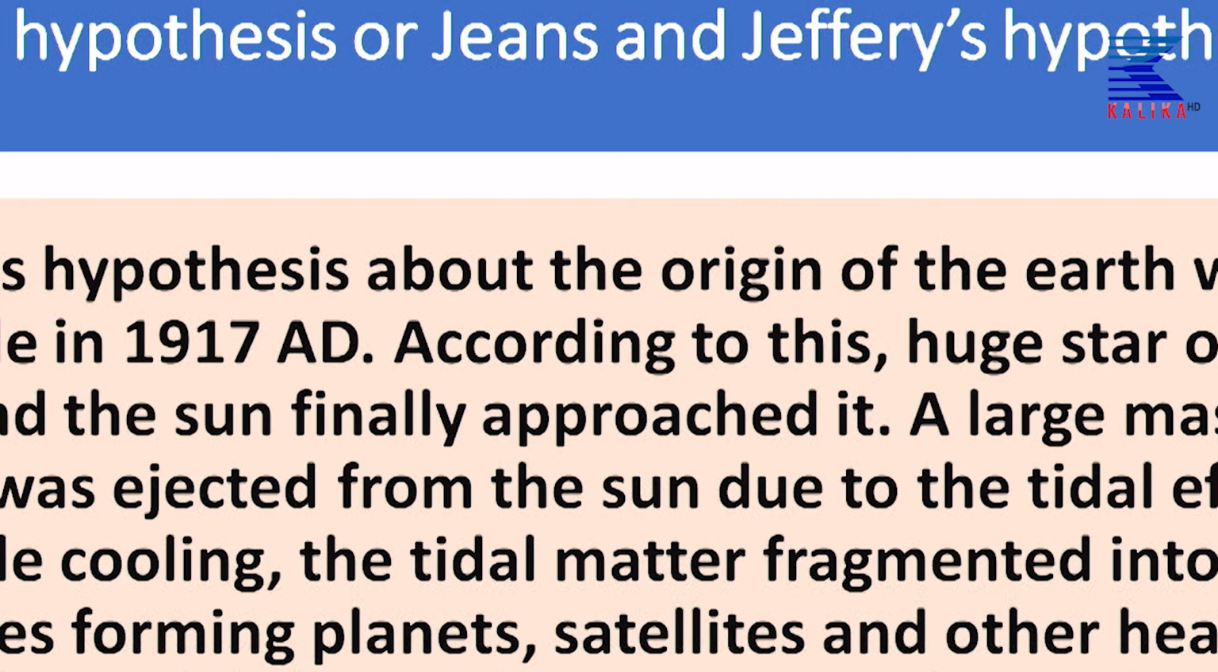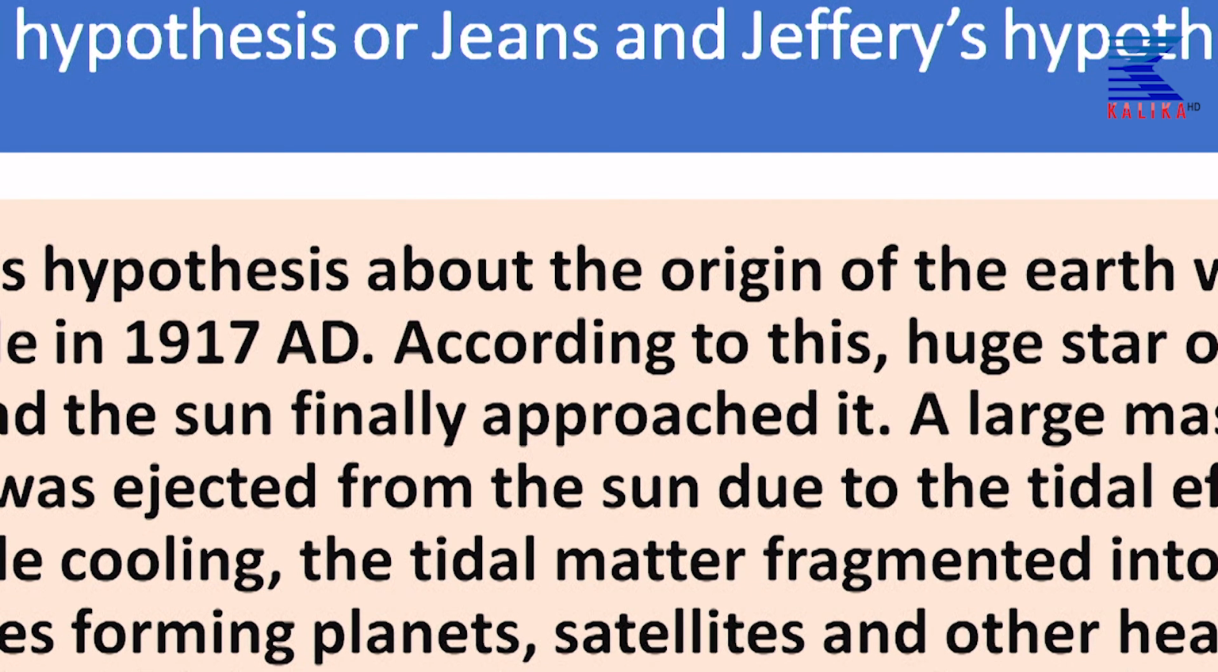According to this hypothesis, you can see here, this hypothesis about the origin of the Earth was made in 1917 AD. According to this, a huge star orbiting around the Sun finally approached it. A large mass of gas was ejected from the Sun due to the tidal effect. While cooling, the tidal matter fragmented into small pieces, forming planets, satellites and other heavenly bodies. This is how the solar system was formed.